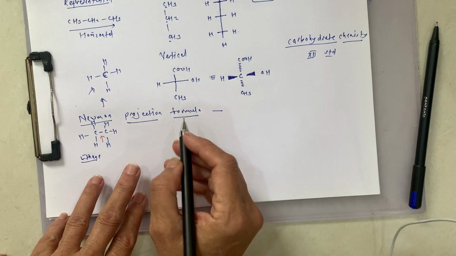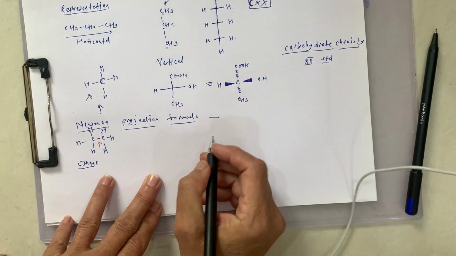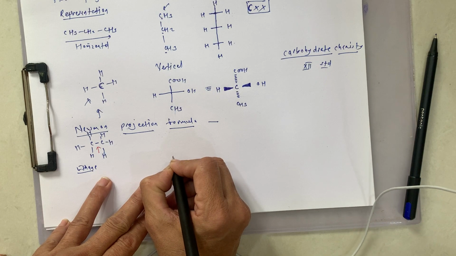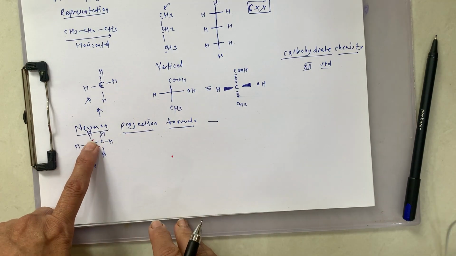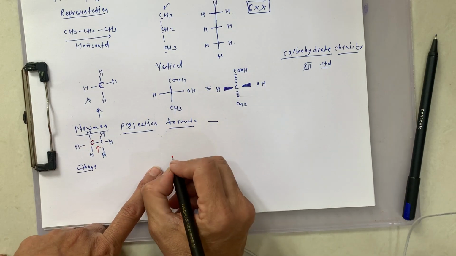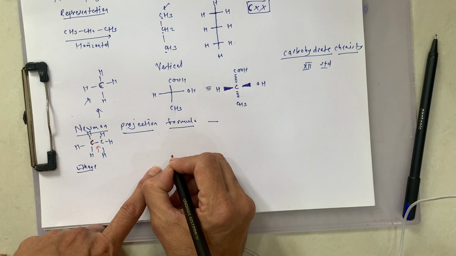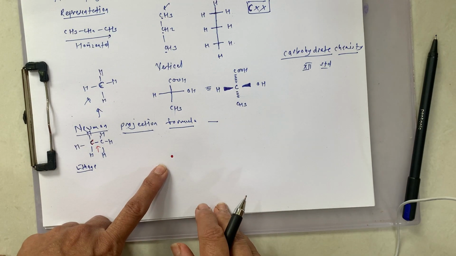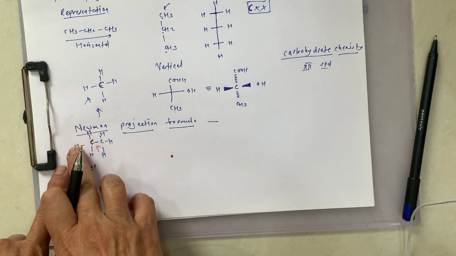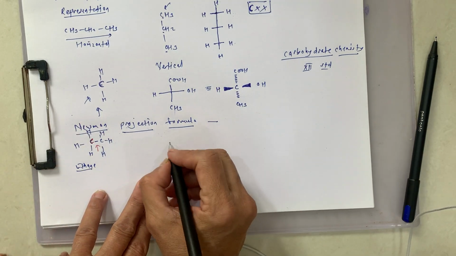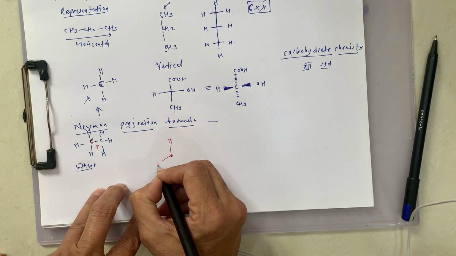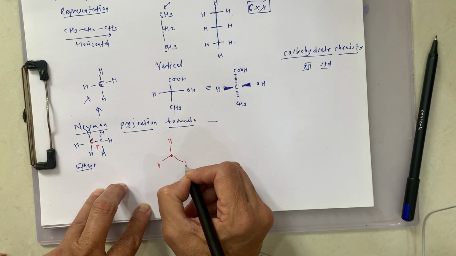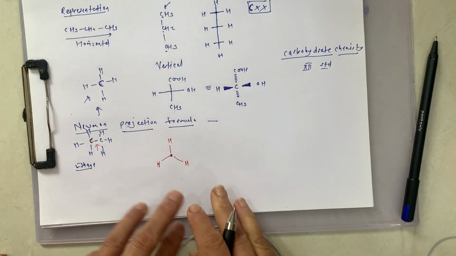Suppose this is the first carbon, shown just by a dot like this. To this carbon, 3 hydrogens are attached, so I am showing 3 hydrogens attached like this.